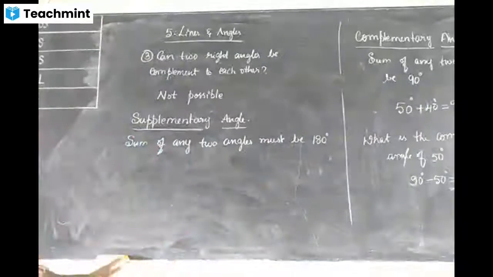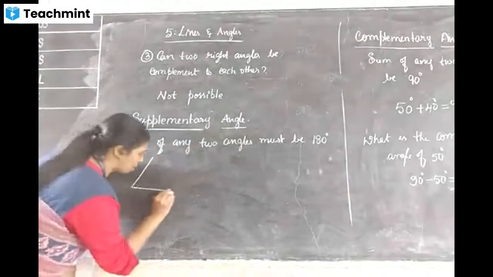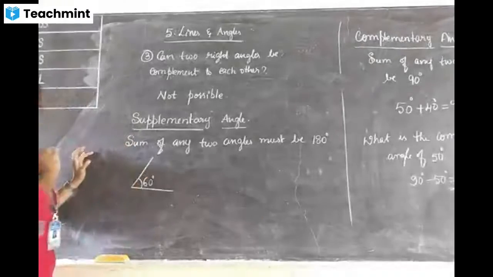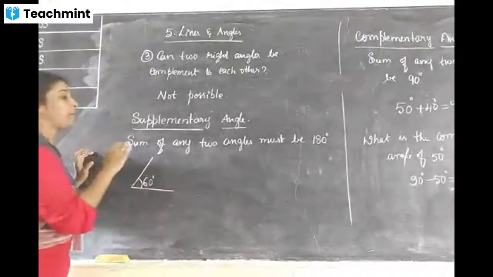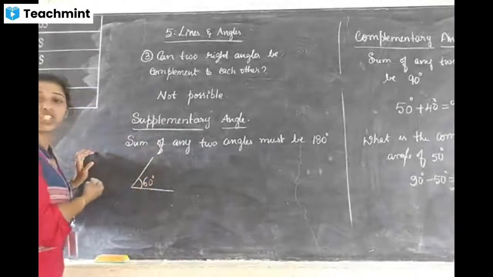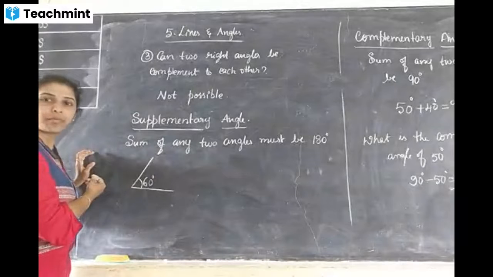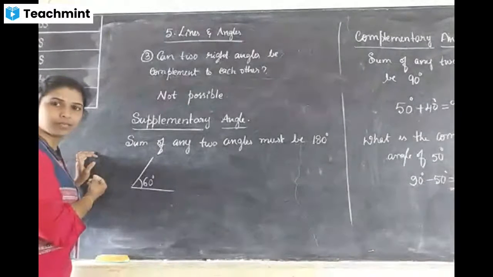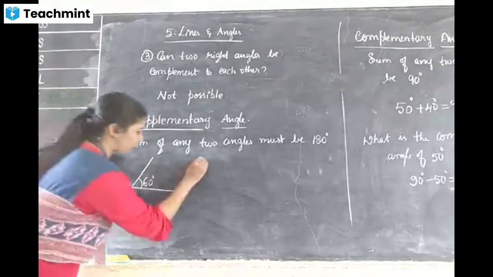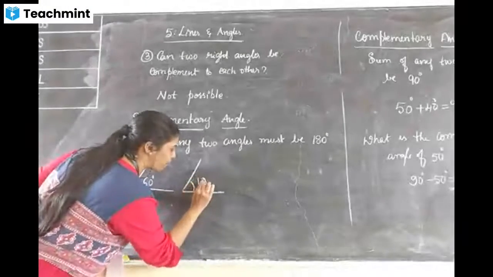So now I'll take one angle, 60 degree. What may be the supplementary angle of 60 degree? Can you tell me the answer? 120 degree. Very good.